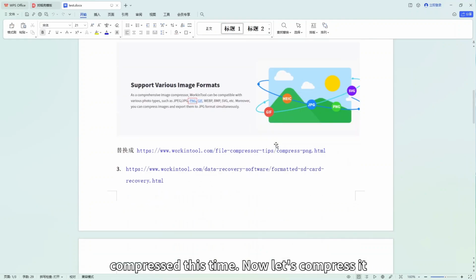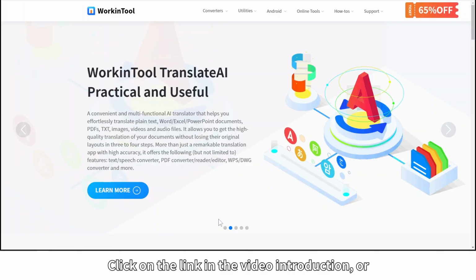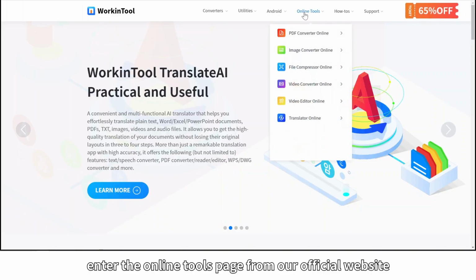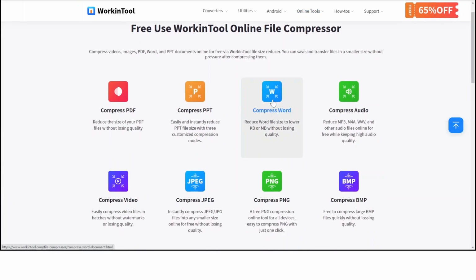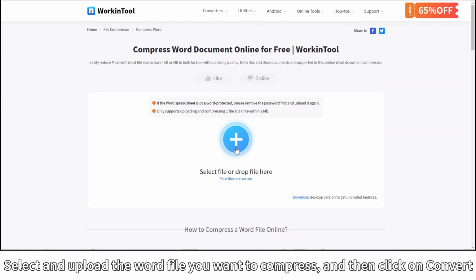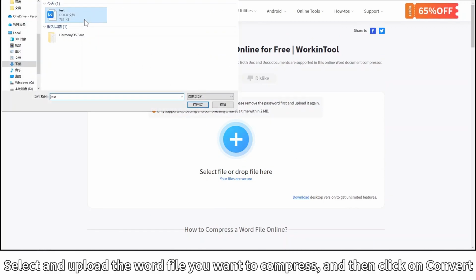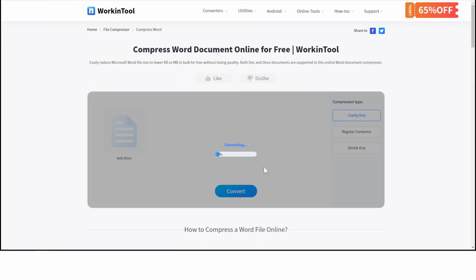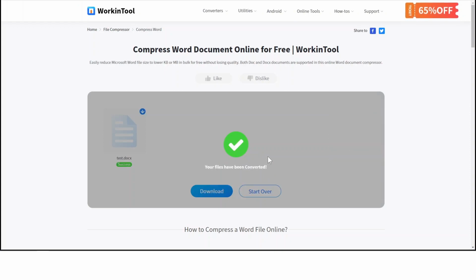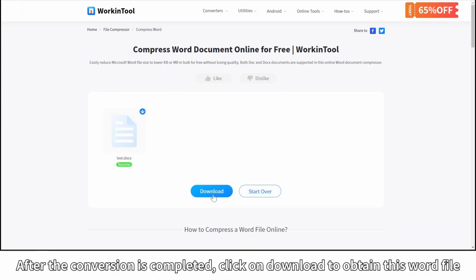Now let's compress it. Click on the link in the video introduction, or enter the online tools page from our official website. Select and upload the Word file you want to compress, and then click on Convert. After the conversion is completed, click on Download to obtain this Word file.